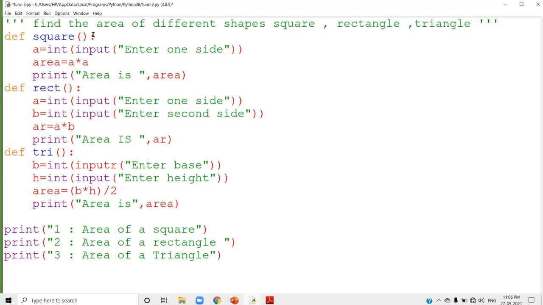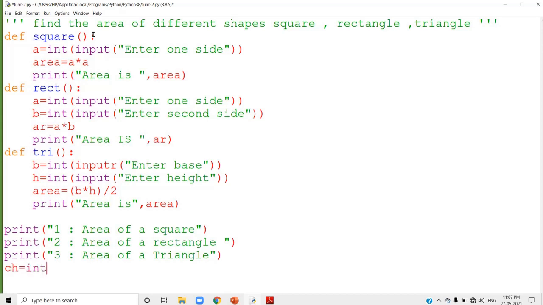This is the way you can define a menu. Then the options which is given in the question, that is given here as the options. Next, I just want to accept which option user wants. That you have to accept from the user. So I am going to accept the choice from the user.